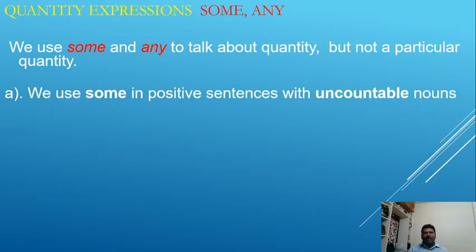We use some in positive sentences with uncountable nouns. So what are positive sentences? A positive sentence does not have words like no, none, not, never, seldom, rarely, barely, little, few.